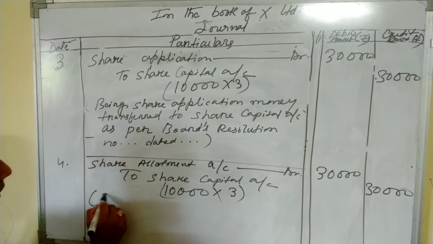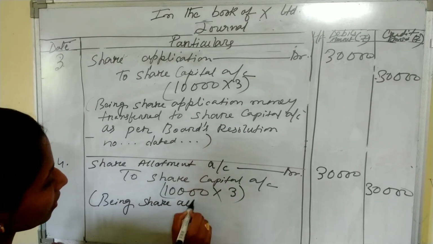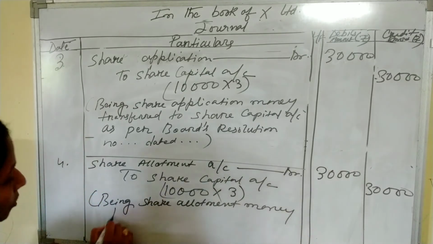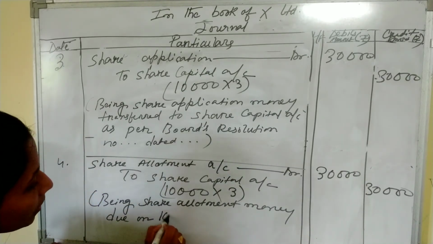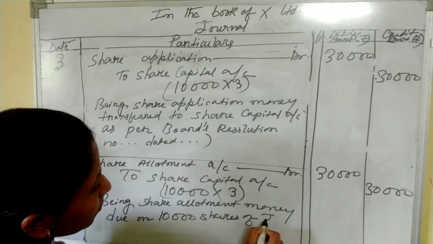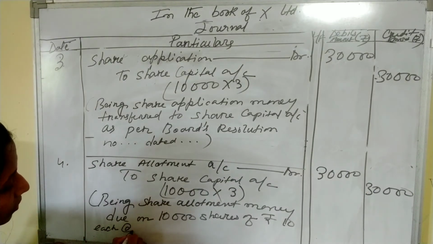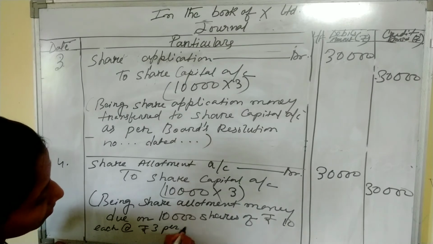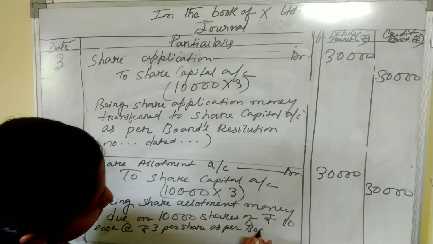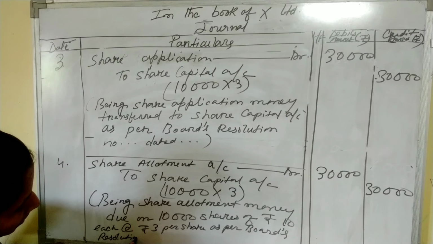So the narration will be share allotment money due on 10,000 shares of rupees 10 each at the rate of rupees 3 per share as per board's resolution number.